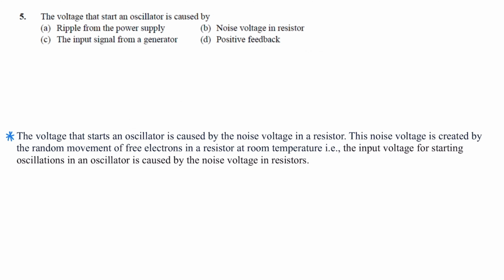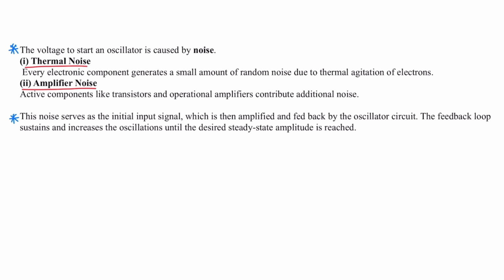Next question. The voltage that starts an oscillator is caused by noise. Because for an oscillator, no input signal is applied. An oscillator circuit produces oscillations without any input. No input is applied to the oscillator circuit, but it produces oscillations. The reason for producing oscillations is noise caused within the internal circuitry of the oscillator. So, thermal noise and amplifier noise.